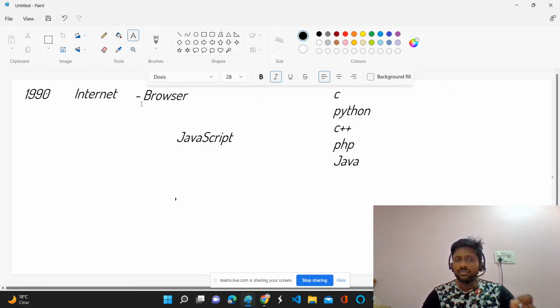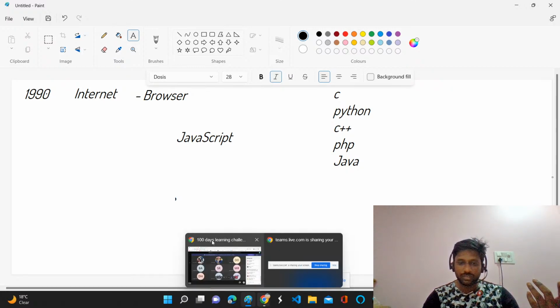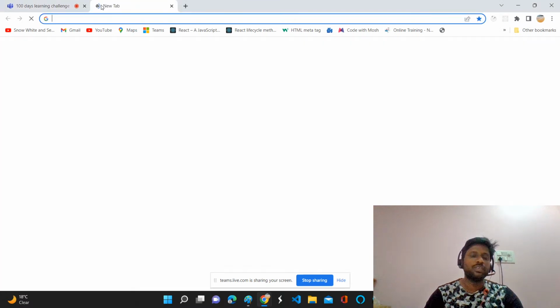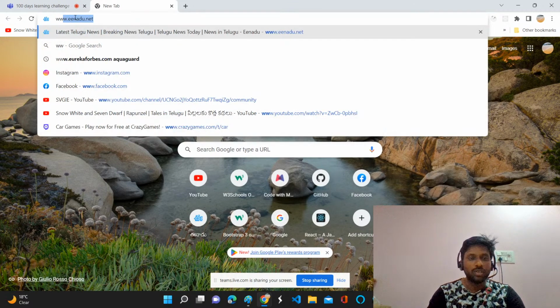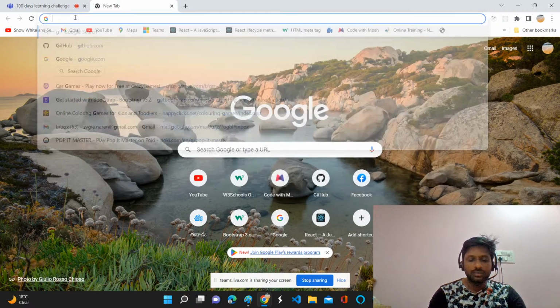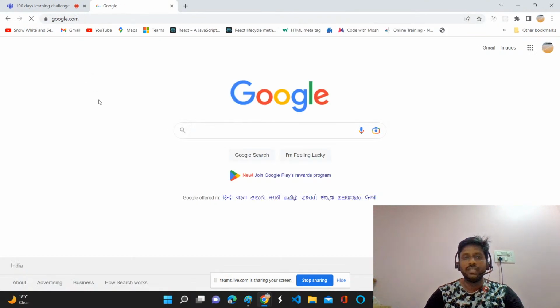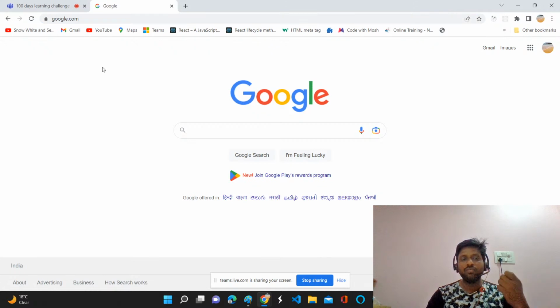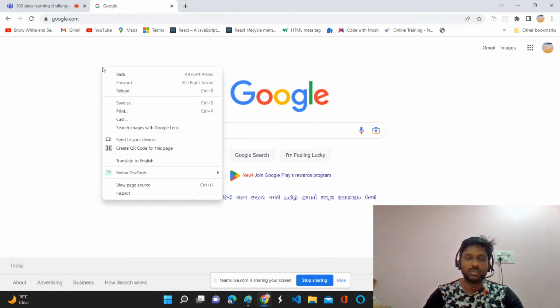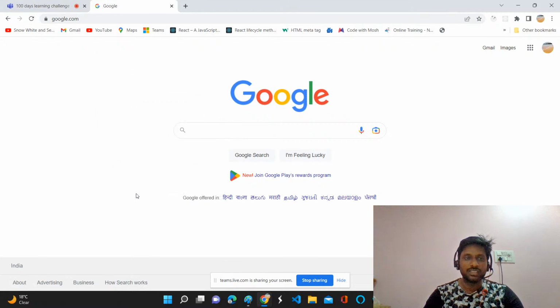So what will you open through the internet? Normally, even now if you go to Google, what we do is open the browser and write some URL like www.google.com. If you give some address, whoever is maintaining the servers will send you one file to your computer through the internet. Just check what is that file.